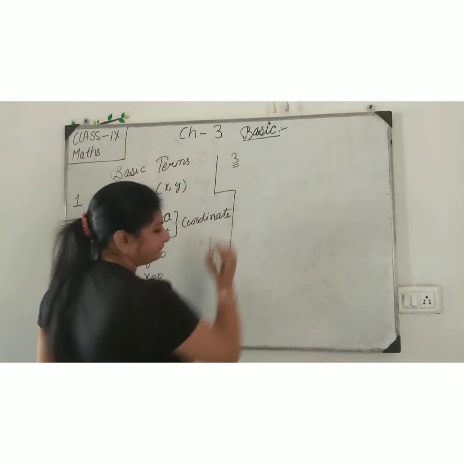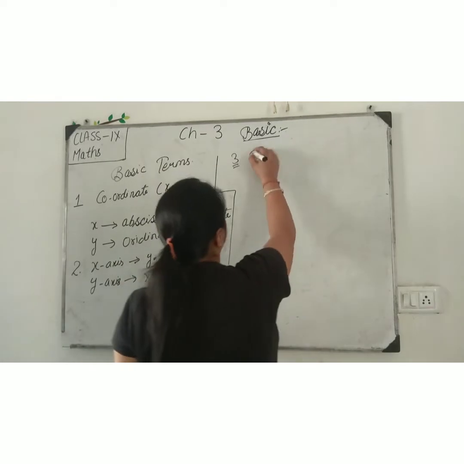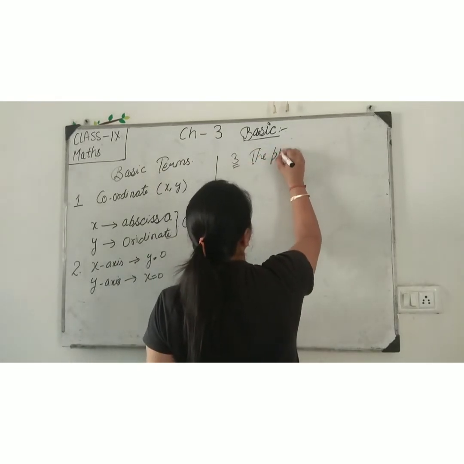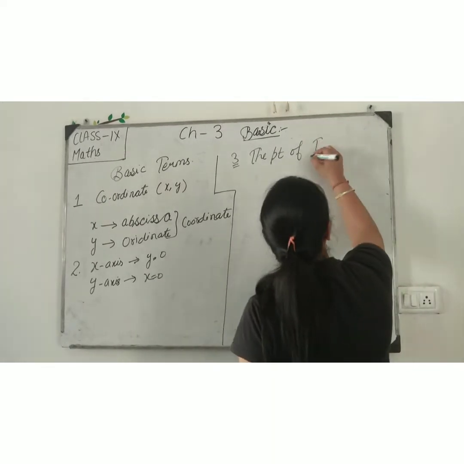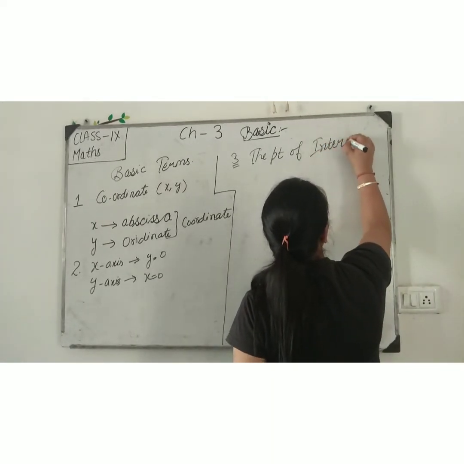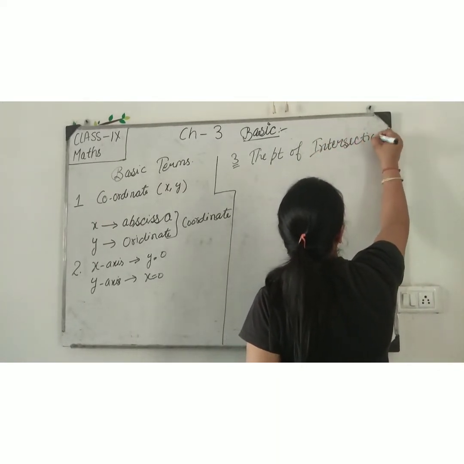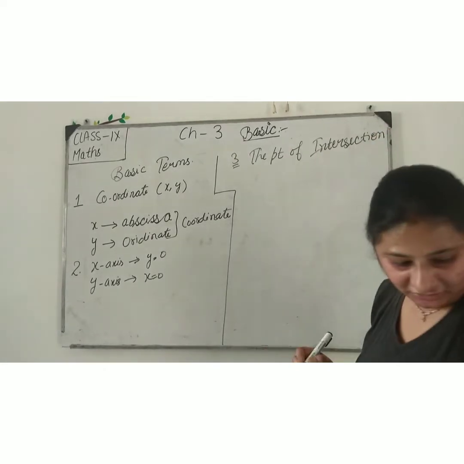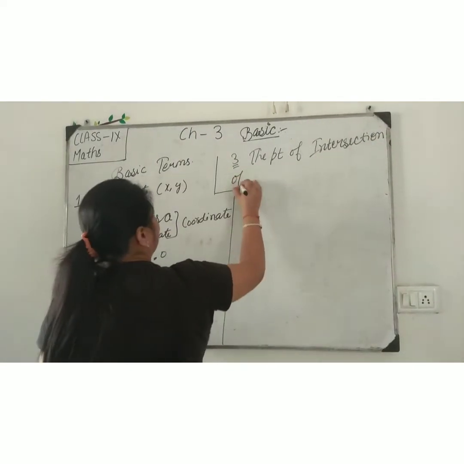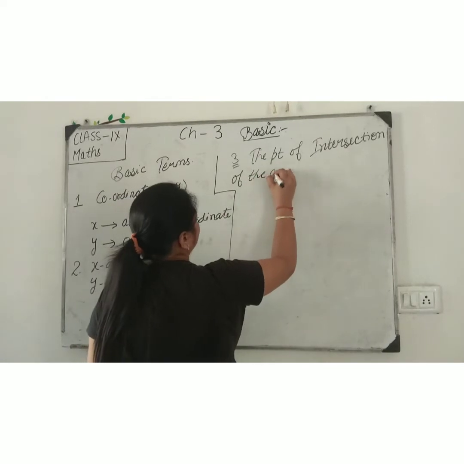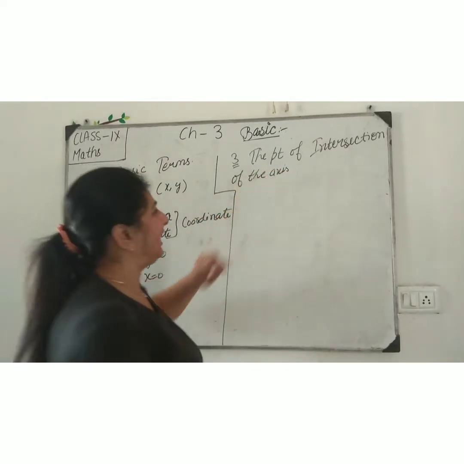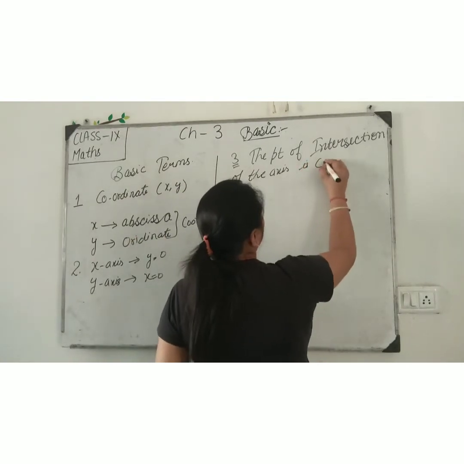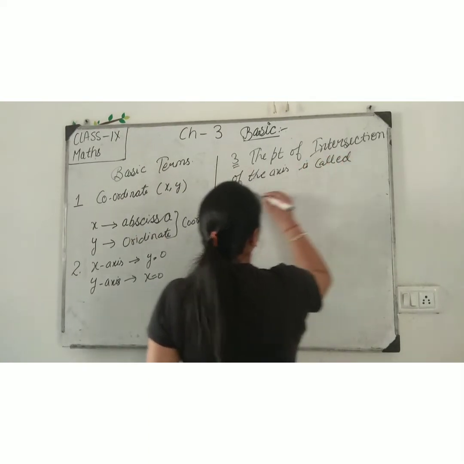Number 3, the point of intersection of the axis is called origin.